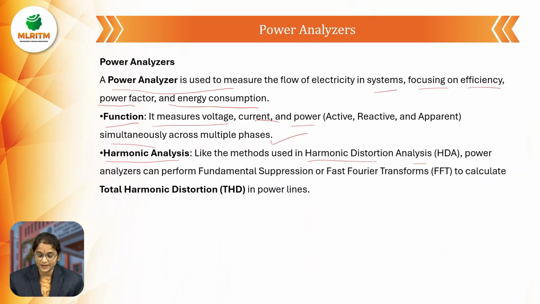We use different methods to analyze the distortion, and we also use this harmonic analysis in the power analyzer. The power analyzer can perform fundamental suppression or fast Fourier transform to calculate the total harmonic distortion in the power line.